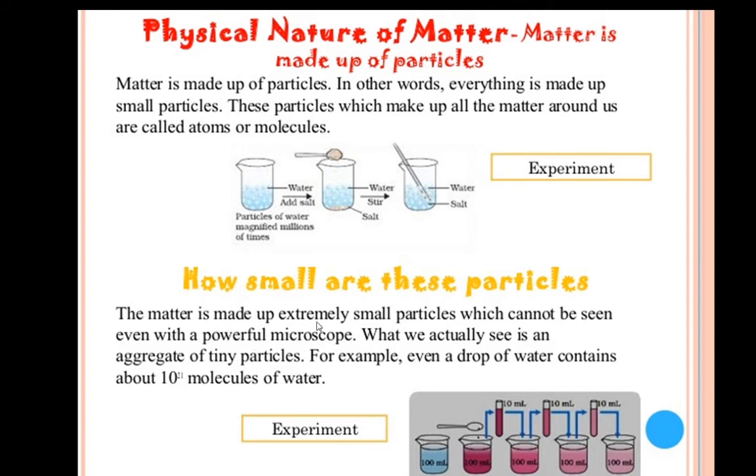The matter is made up of extremely small particles which cannot be seen even with a powerful microscope. What we actually see is an aggregate of tiny particles. Even a drop of water contains 10^21 molecules of water. Calculate and observe how many molecules there are in one drop of water. So the particles are so small that we can't observe them with our naked eyes, even with a powerful microscope.